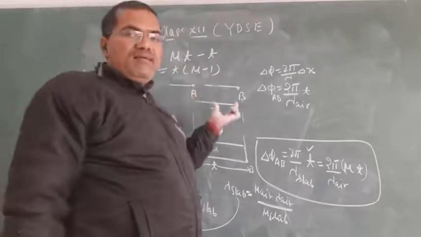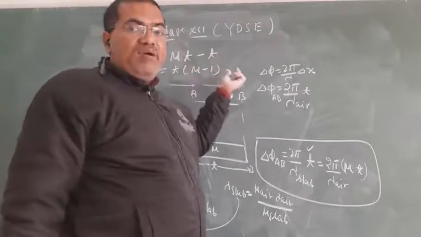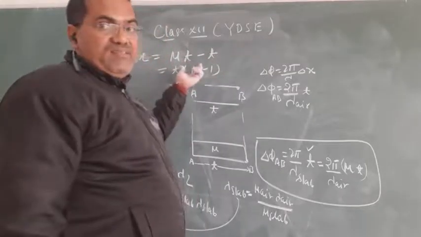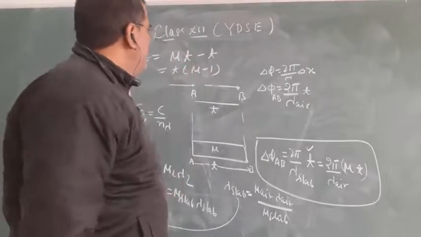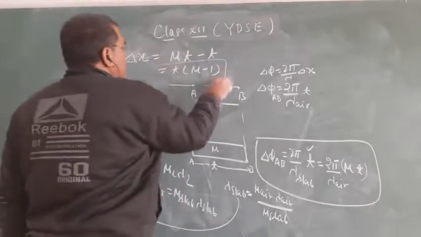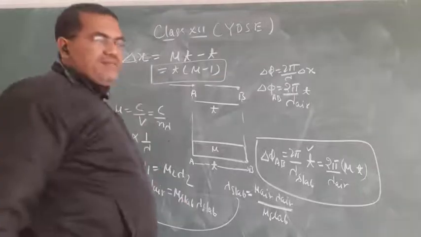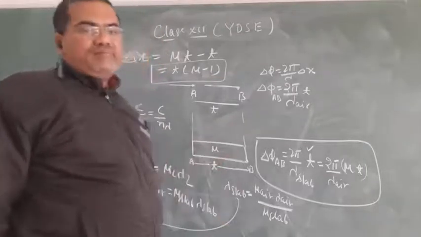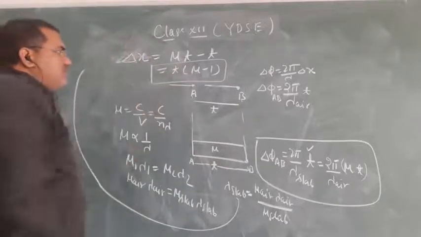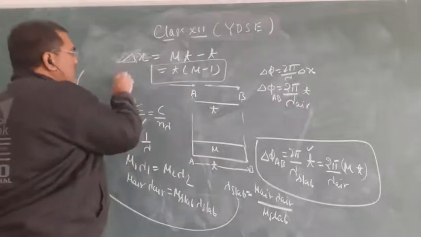Mu t is the long distance and t is the small distance. So the path difference is mu t minus t, that is t mu minus 1. So extra path difference is produced in a medium, t mu minus 1. Write it down.